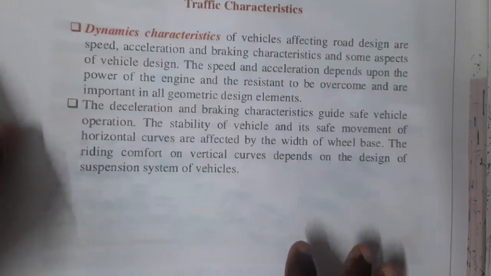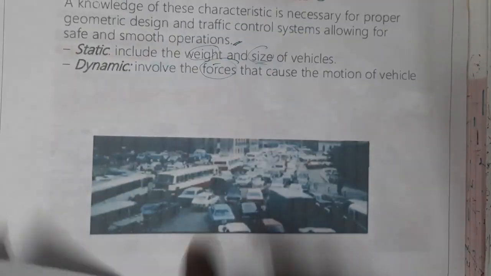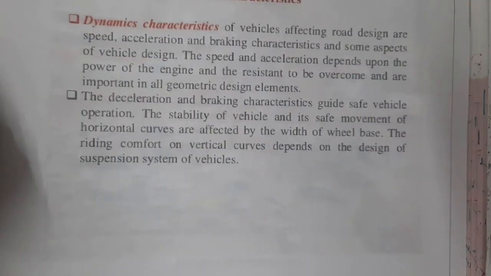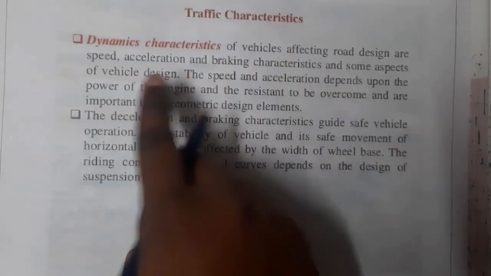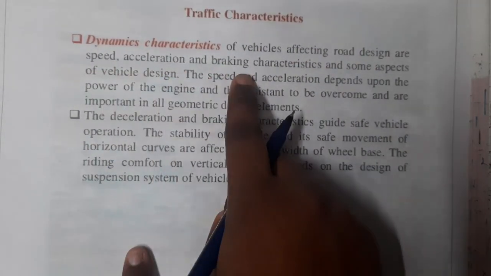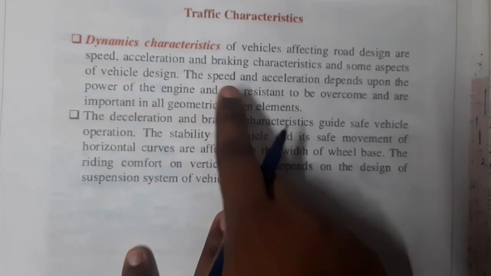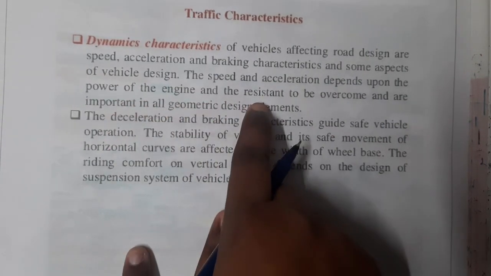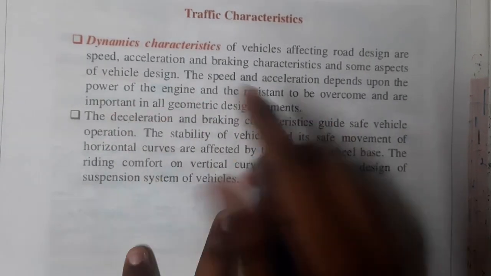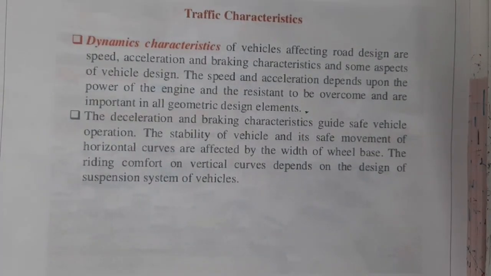The next is the dynamic characteristics. In dynamic characteristics, as I told you, we will be considering only the forces. The dynamic characteristics of a vehicle that affect road design are speed, acceleration, braking characteristics, and some aspects of vehicle design. The speed and acceleration depend upon the power of the engine and the resistance to overcome, and the importance of the geometric elements. Based on some dynamic characteristics we will be checking these things.